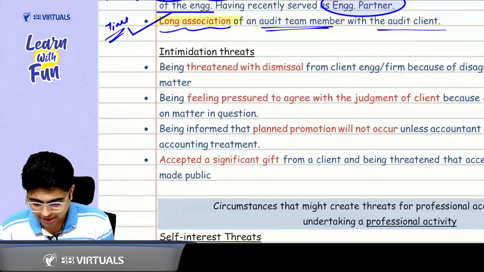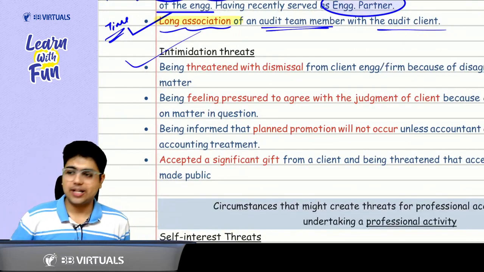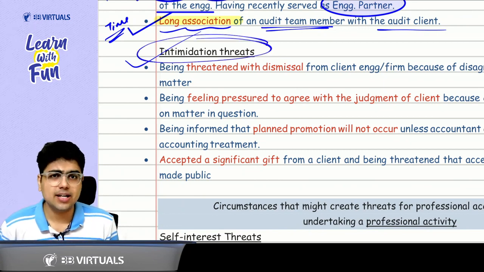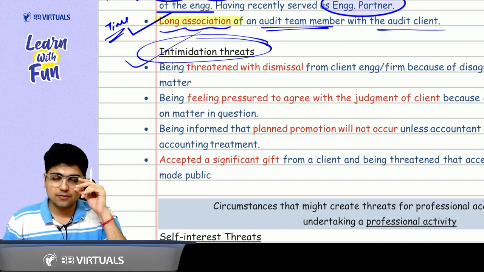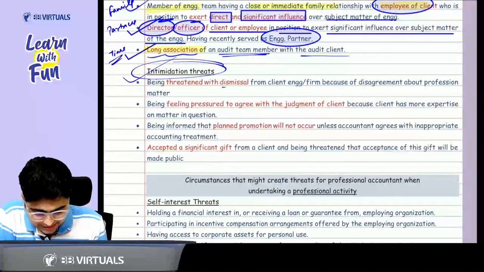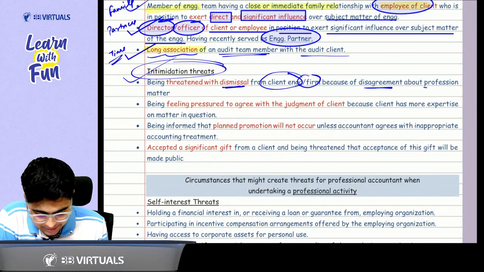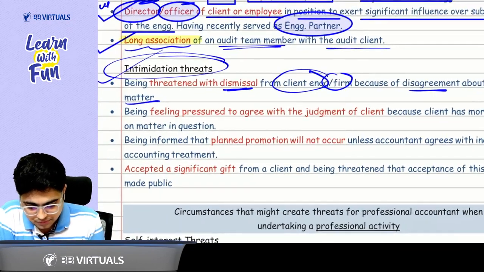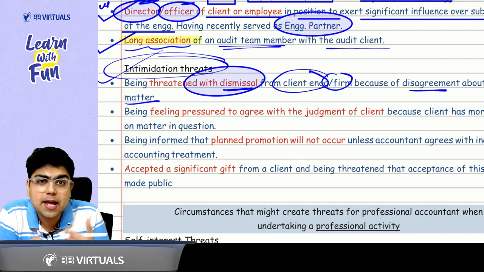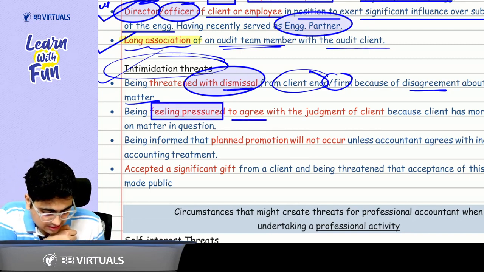Last one is about intimidation threats. Sir, what do you mean by intimidation? Making someone uncomfortable. Come on, making someone uncomfortable. So how can you make someone uncomfortable? How can you create a threat for someone? First of all, you create a threat of dismissal. That is being threatened with dismissal from the client engagement or firm because there is a disagreement about a professional matter. Got it, sir? Once you have created a threat about dismissal, the other person will feel pressurized. That means feeling pressurized to agree with the judgment of the client.